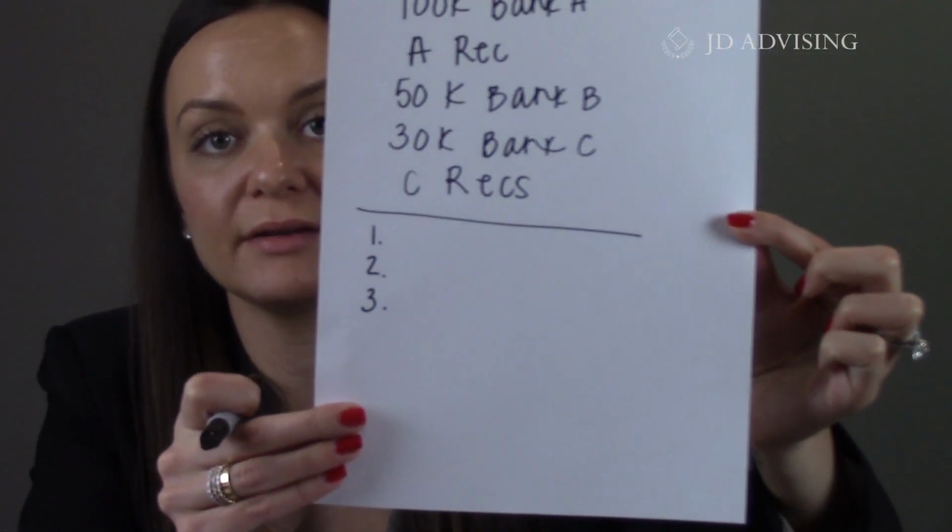So we know that there are three banks based on our facts, Bank A, Bank B, and Bank C. So we know that someone has to be in first place, second place, and third place pursuant to this race notice statute. So what I'm going to do is just draw that out. Because again, someone will be at spot 1, 2, and then 3. So turning to the race notice statute, who do we protect? A race notice statute protects those subsequent bona fide purchasers for value who take without notice of an earlier transaction and are the first to record.